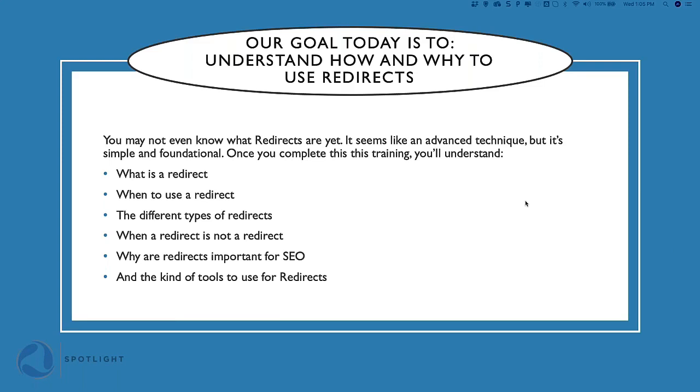Once you complete this, you're going to understand what a redirect is. You're going to understand when to use a redirect. You're going to understand the different types of redirects. You'll understand when a redirect is not really a redirect. And you'll understand why redirects are important for SEO, and the kind of tools to use for redirects. Okay, so we're going to jump into that.